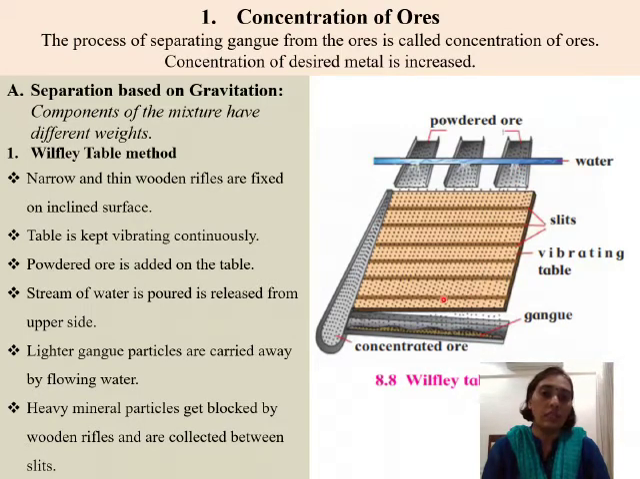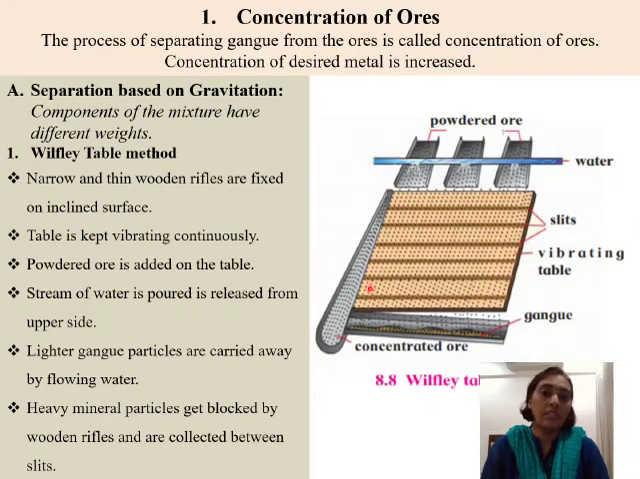this Wilfley table. Now this Wilfley table has got certain slits, or you can say depressions that are present. Quite a lot of depressions are present over here. Small little narrow lanes, you can call them, they are a little deep, and they are called slits. So these slits are present.